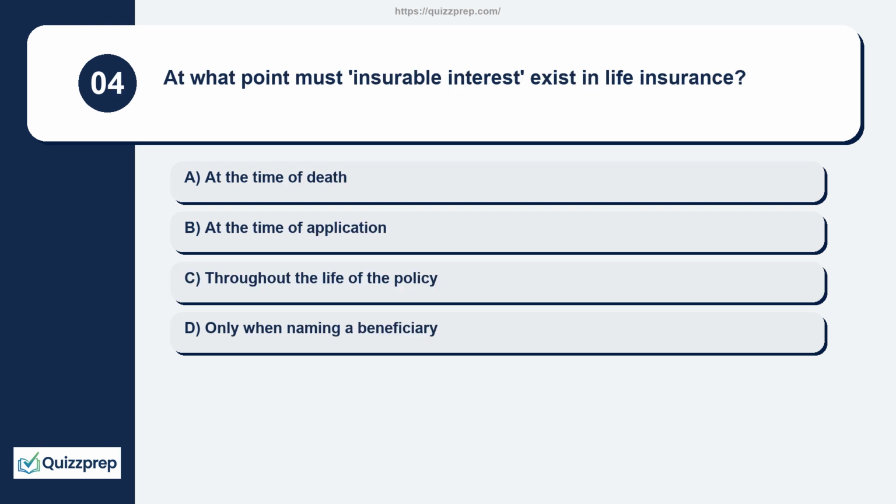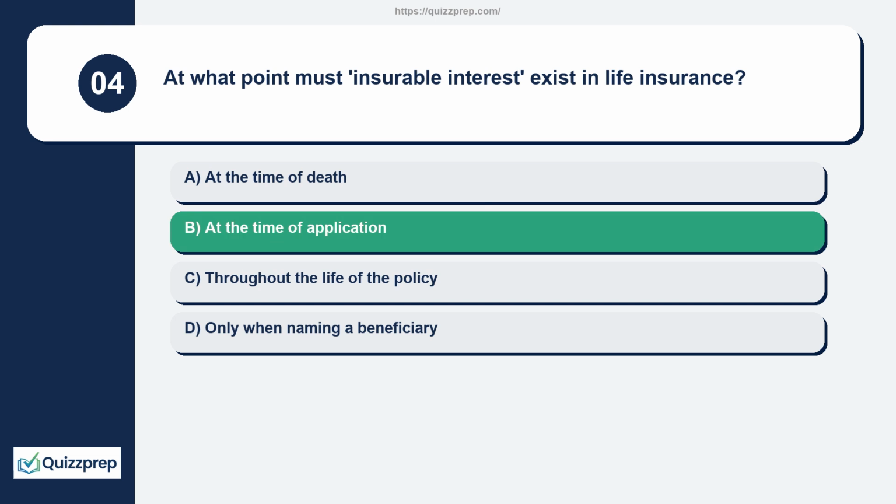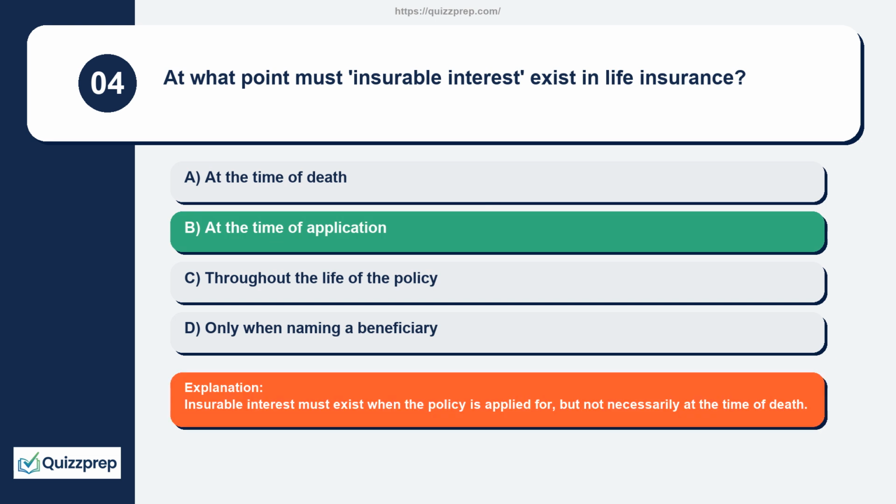Question 4. At what point must insurable interest exist in life insurance? At the time of death, at the time of application, throughout the life of the policy, only when naming a beneficiary. Insurable interest must exist when the policy is applied for, but not necessarily at the time of death.